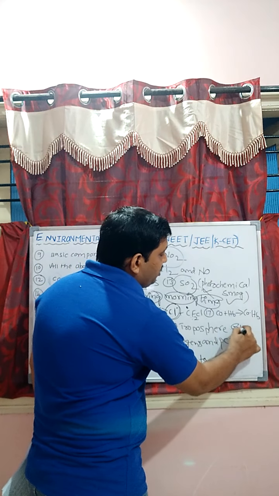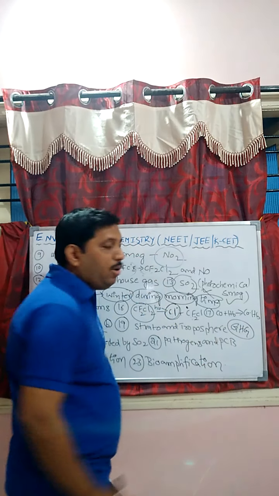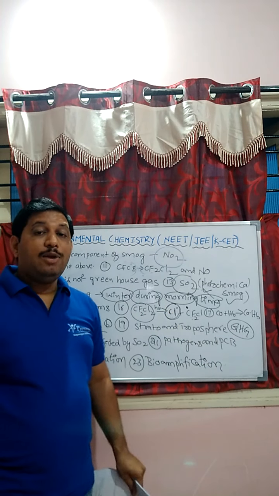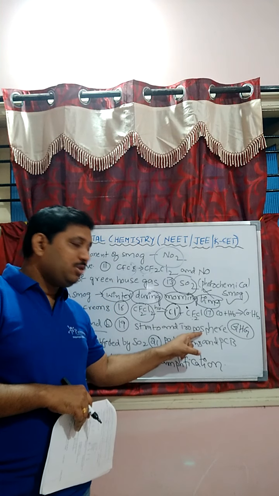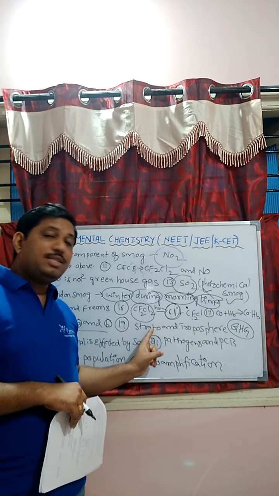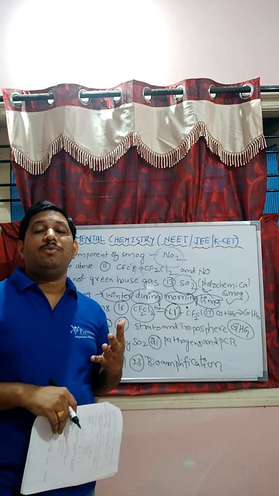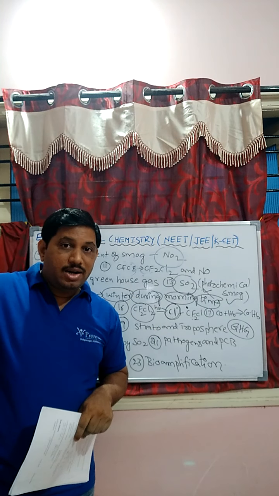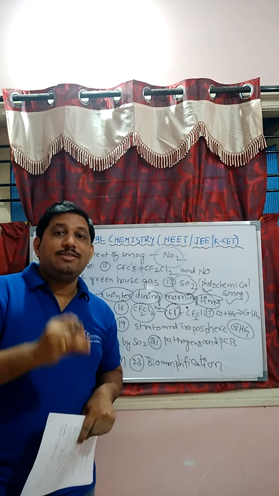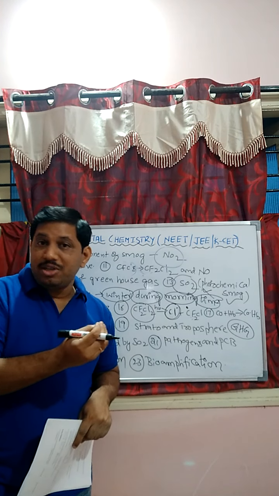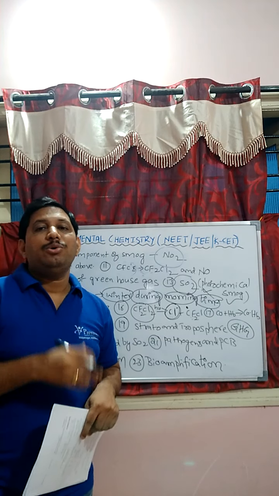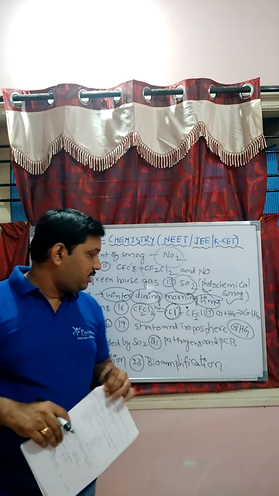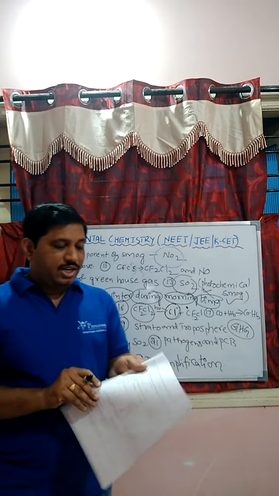greenhouse gas. Ozone, methane and water vapor all come under the greenhouse gases. In troposphere it is harmful. In stratosphere it is very much useful. Why? Because the harmful radiation coming from the sun does not fall on the earth due to the presence of the ozone layer only. Clear, students? Right.